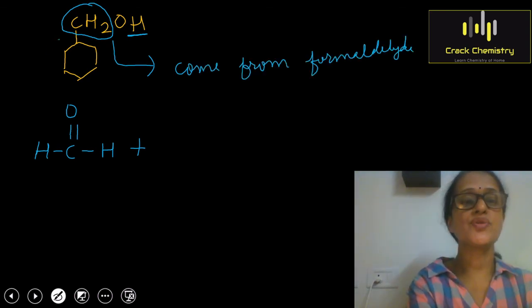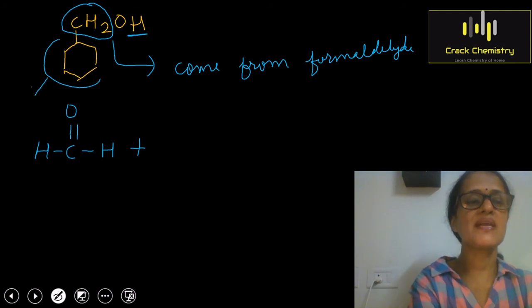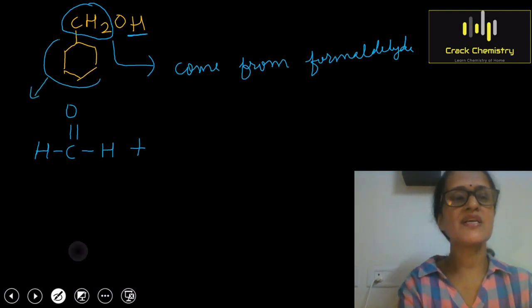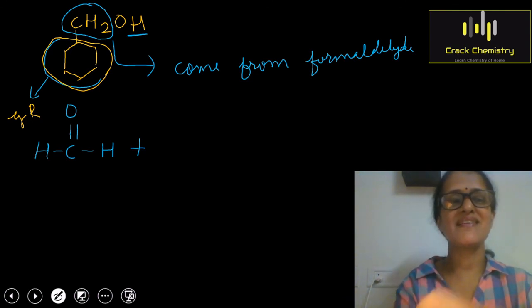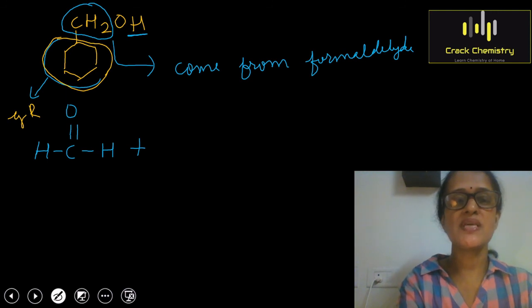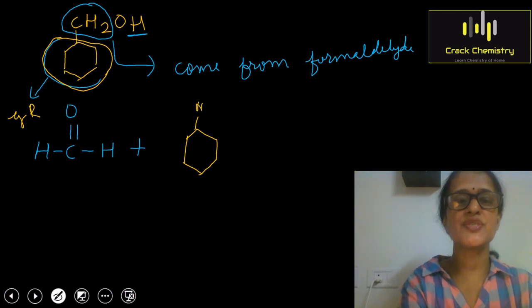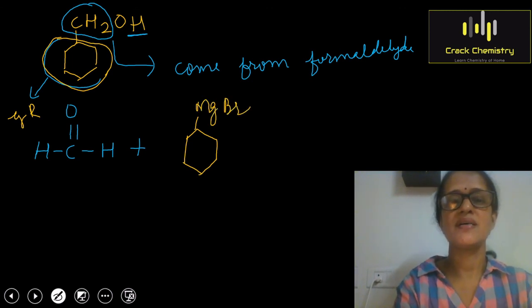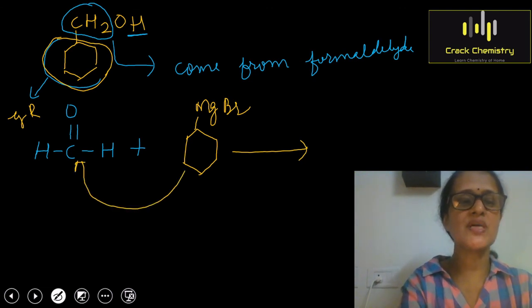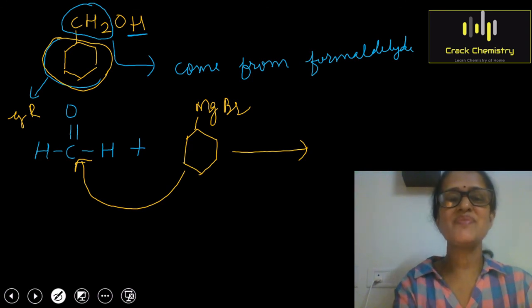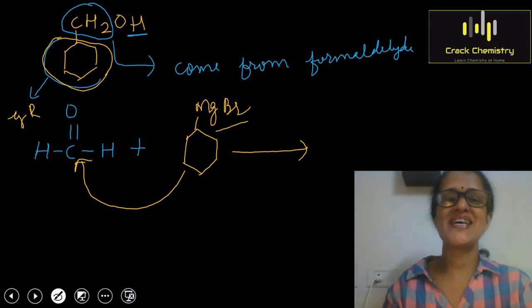Now what about this group? This group will come from the Grignard reagent. I'll use a different color so that it will become prominent for you. So I have to choose a suitable Grignard reagent which can provide this cyclohexyl group. So I am using here, you can see, cyclohexyl magnesium bromide. What will happen? The reaction will take place. This cyclohexyl group will attach itself to the carbon of the carbonyl group and this MgBr will attach itself to the oxygen of the carbonyl group.